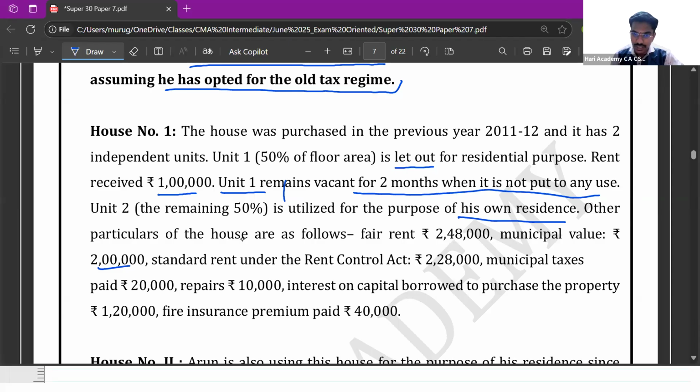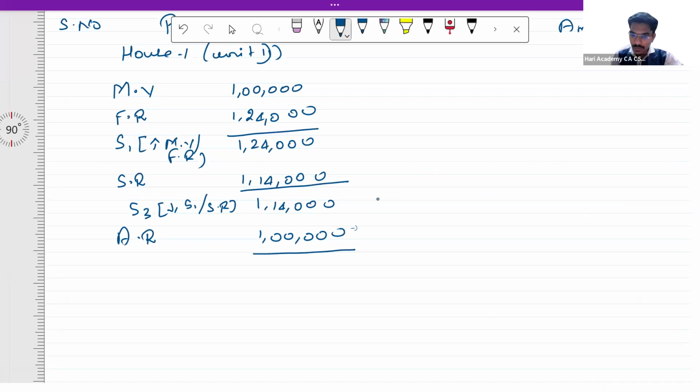If it had been let out for the whole period, that is for 12 months, this would have been 1,20,000, and then the actual rent would be taken as the gross annual value. In this case, actual rent is lesser than step 3 because of vacancy. Hence, this 1 lakh is to be treated as the gross annual value.